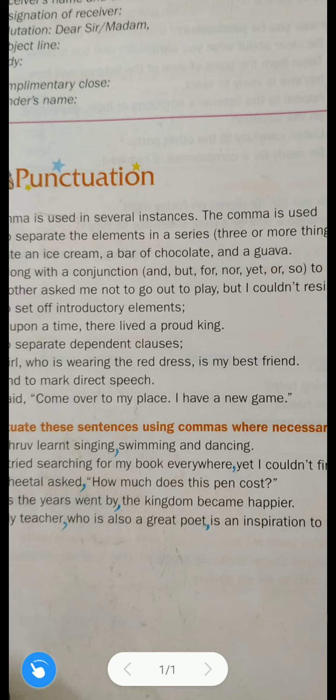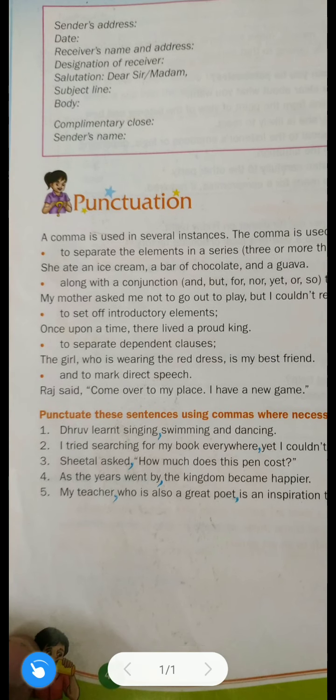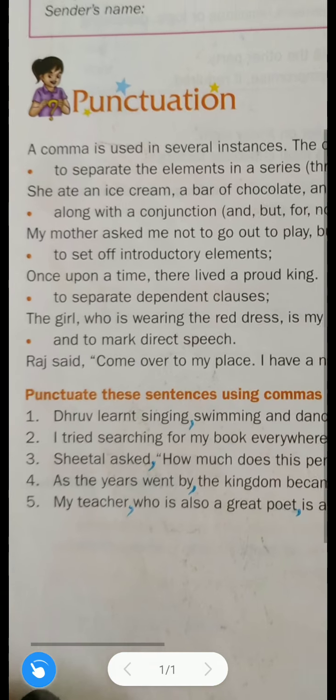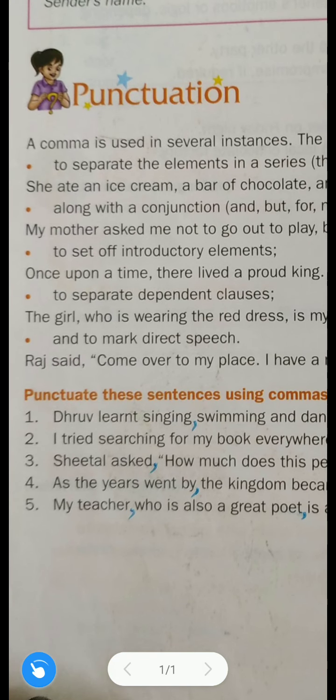Singing is there, swimming is there, dancing is there. So, "Dhruv learned singing, swimming and dancing." I have already used the comma here. In your book this comma will not be mentioned because it is an exercise, but I have already solved this exercise.